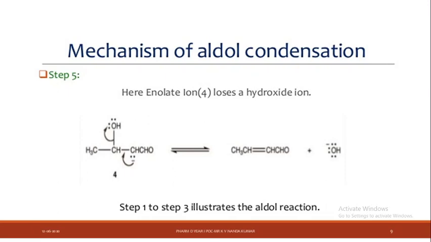Then the OH, that is the hydroxide ion, is removed. Then formation of alpha beta unsaturated aldehyde. Alpha beta unsaturated aldehyde, this example CH3 CH double bond CH CHO.